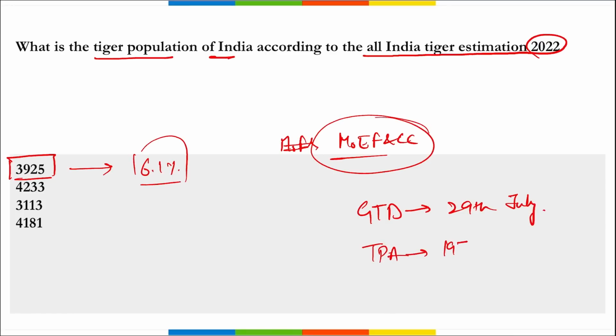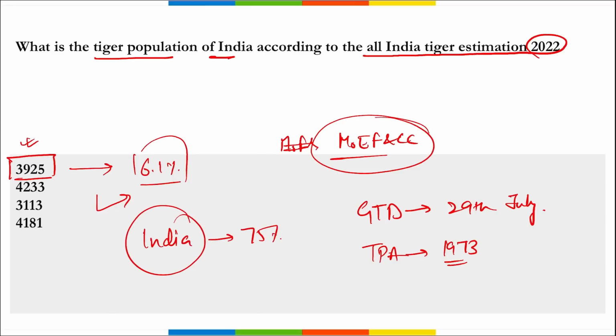Then if I ask you, when do we observe the Tiger Protection Act? It was started in 1973, correct? And this event where this data was released was at the Jim Corbett Tiger Reserve, that is in Uttarakhand. And here the data showed that the population in India is 3,925, and we are growing with an average of 6.1% per annum. Then apart from this, one also important data you need to remember, India has 75% of the world's tiger population. Alright, I repeat, India has 75% of the world's tiger population.